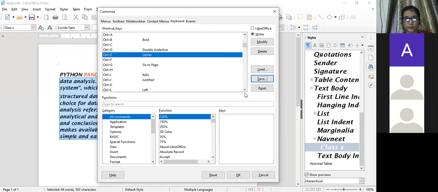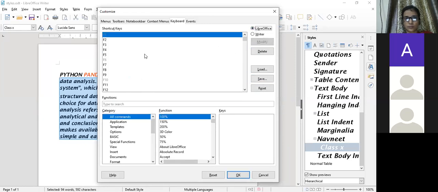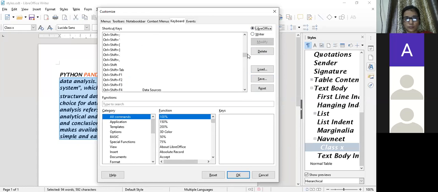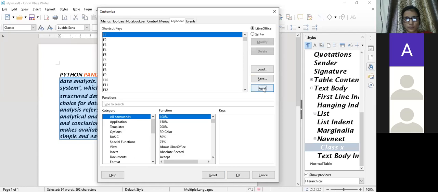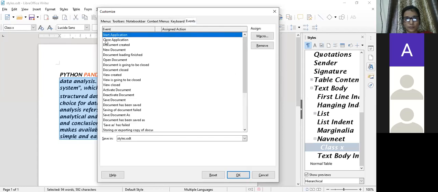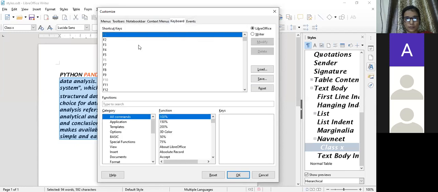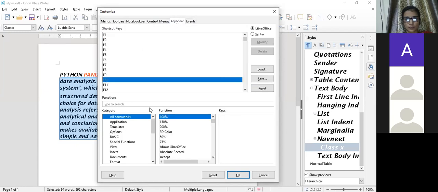Control E. But I need to update my LibreOffice Writer.